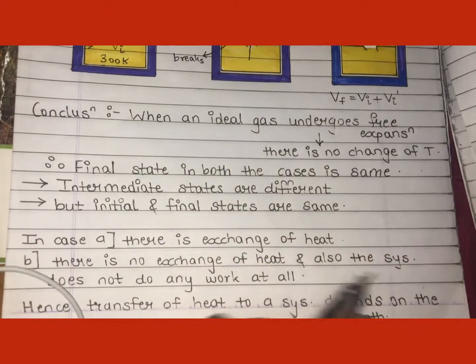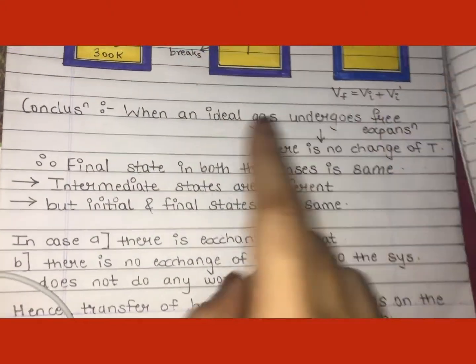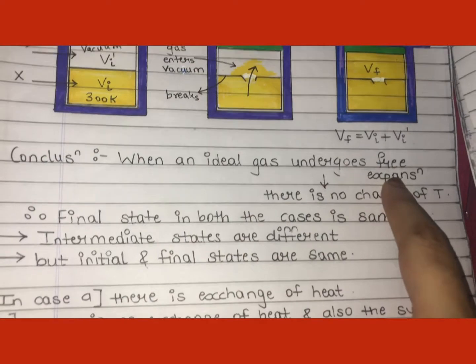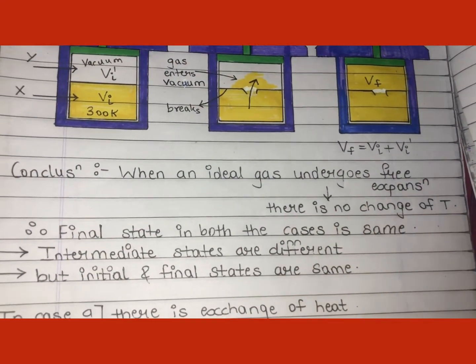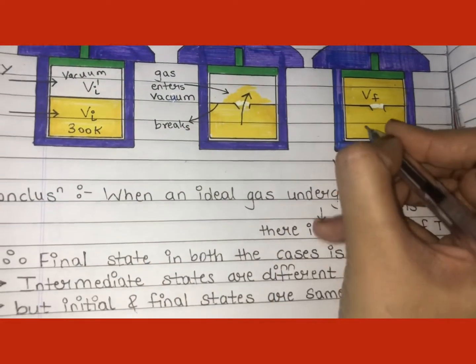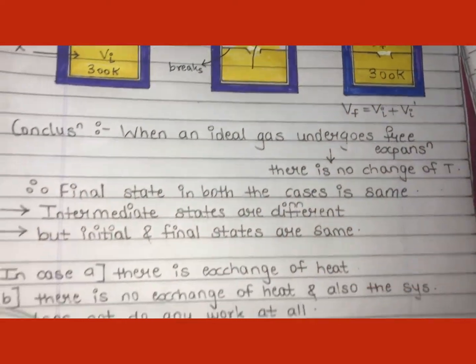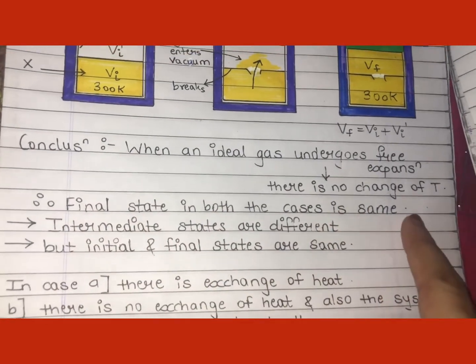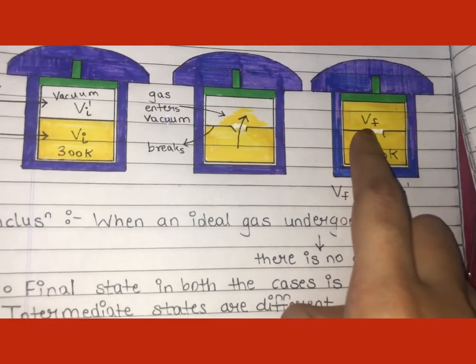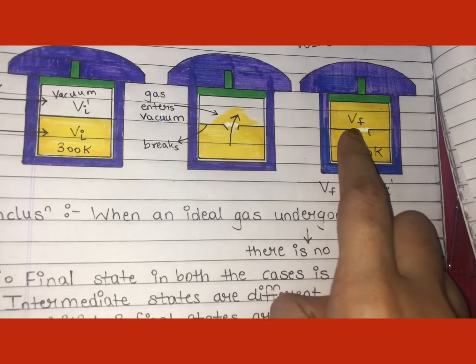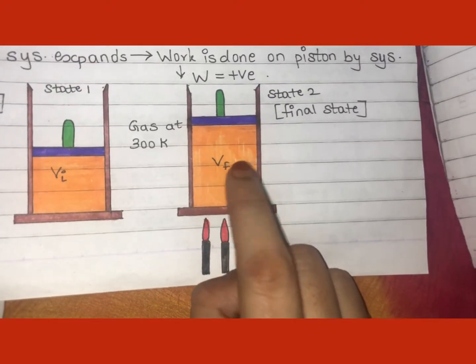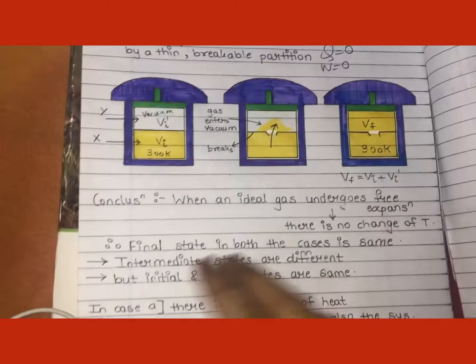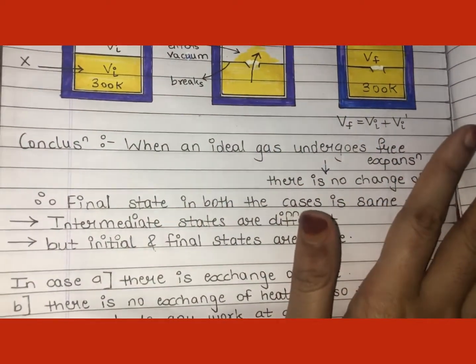So what can be the conclusion? I can say when an ideal gas undergoes free expansion, there is no change of the temperature. Here the temperature is 300 Kelvin, so here also the temperature will be 300 Kelvin. Final state in both the cases is the same. See, here the final volume of the gas is Vf, and here also the final volume of the gas is Vf. So in both the cases, the final state is the same.